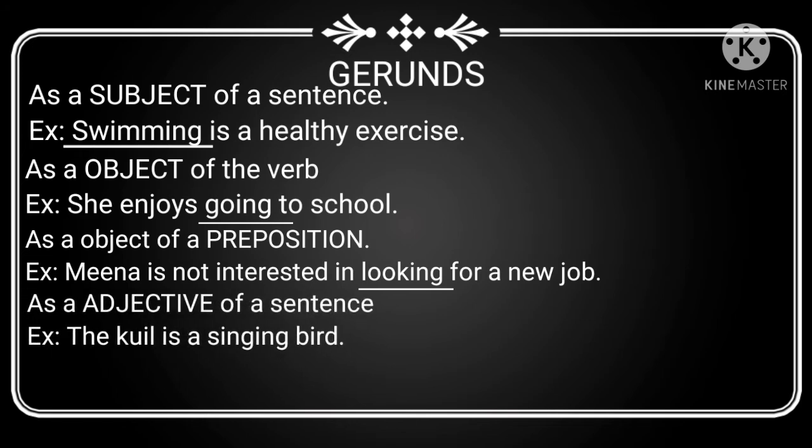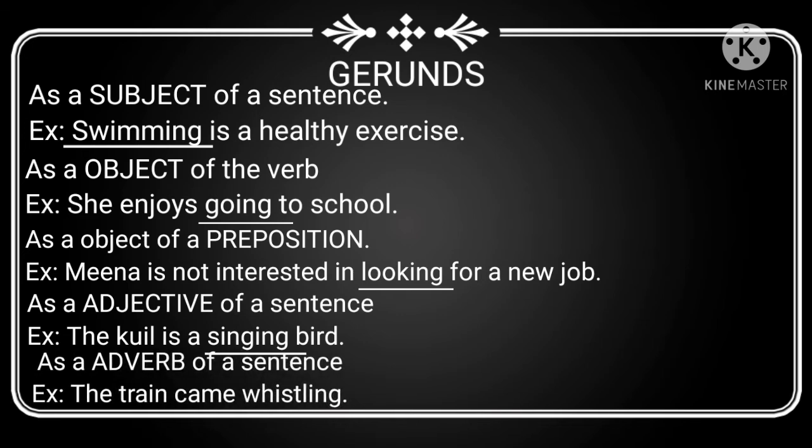Next one, as the adjective of a sentence. Example, the quail is a singing bird. What kind of a bird? A singing bird. So the word singing describes the noun bird. Here, singing is a gerund used as an adjective.